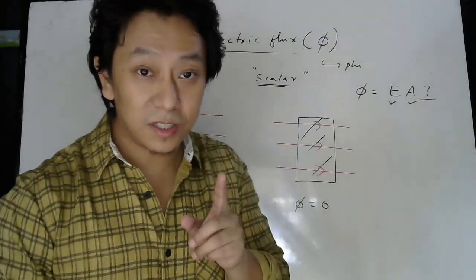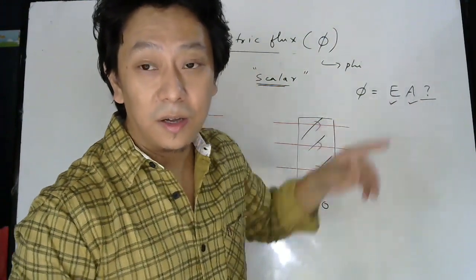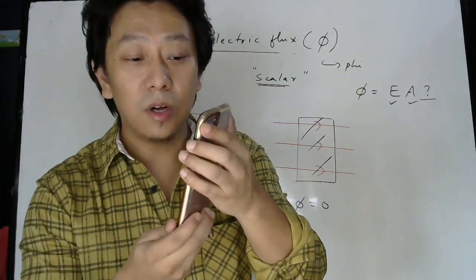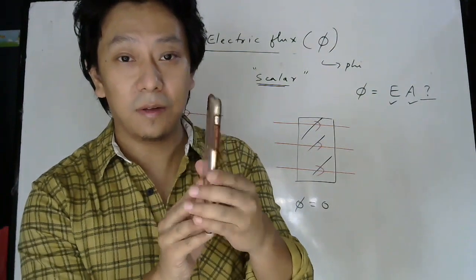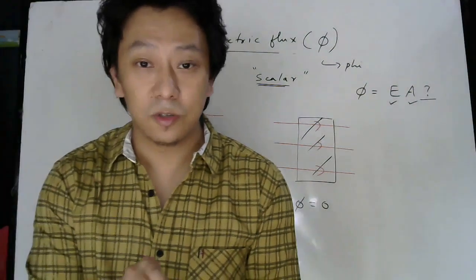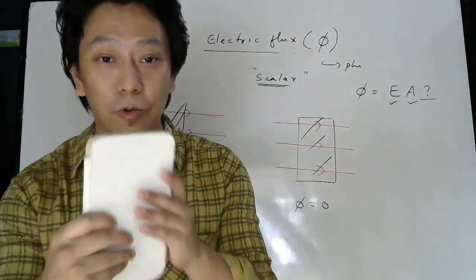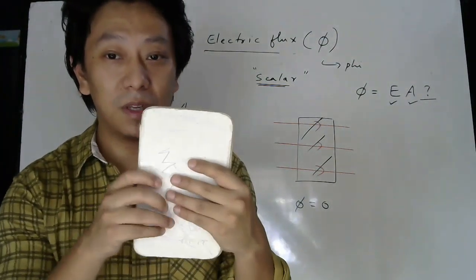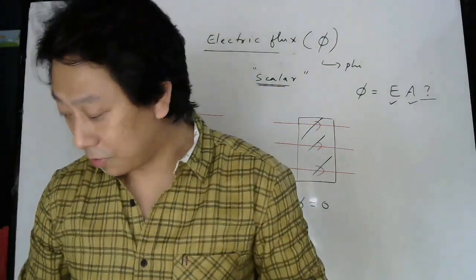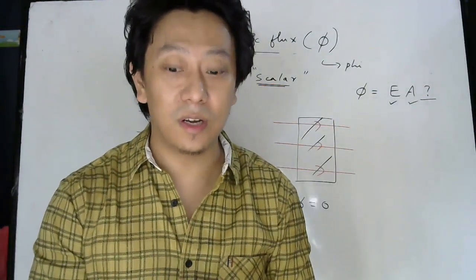That means flux does not depend only on the value of the area, but it also depends on the orientation of the area, meaning how you keep the area. So for this reason students, we treat area actually as a vector quantity.